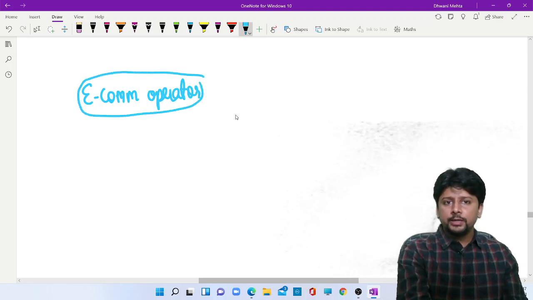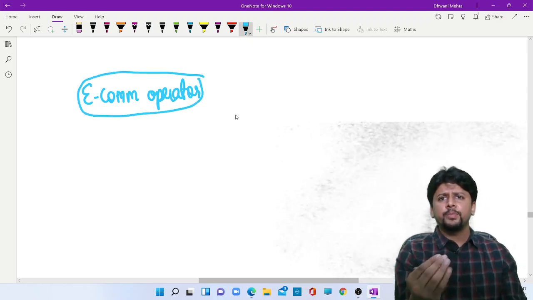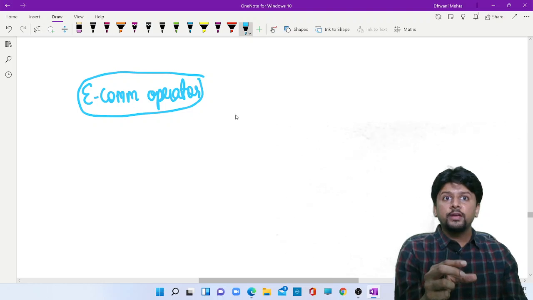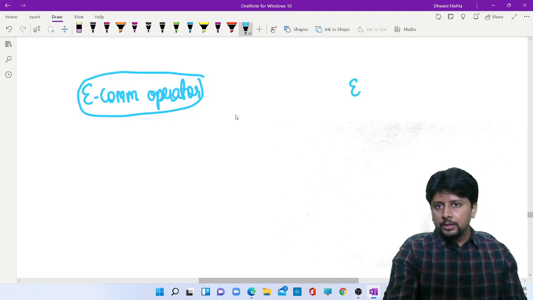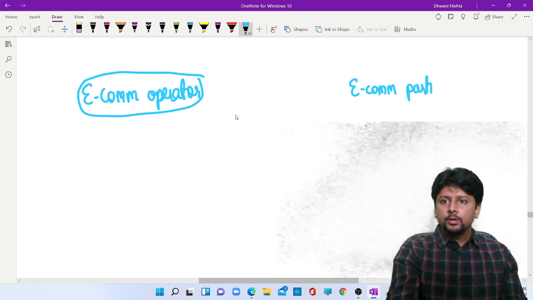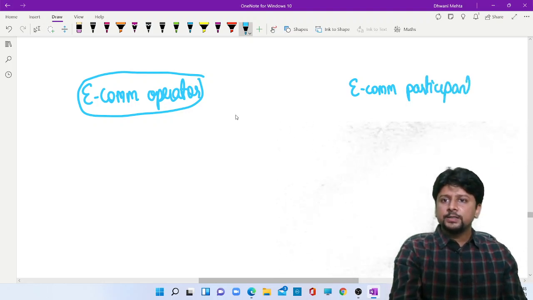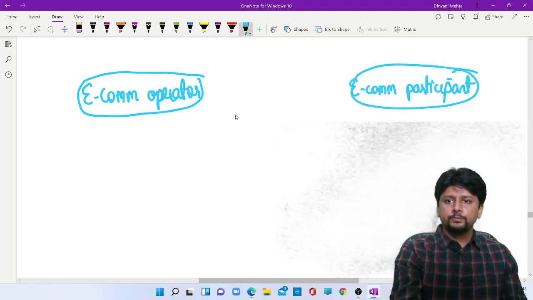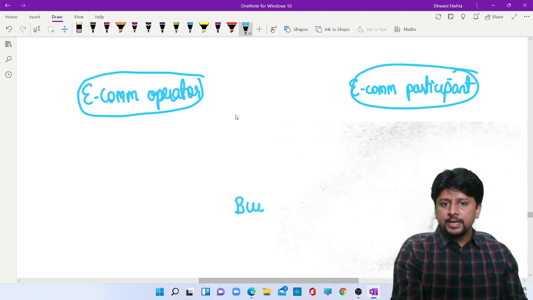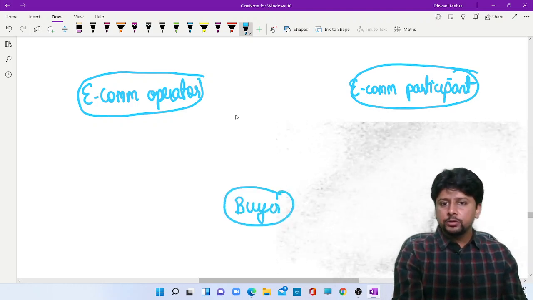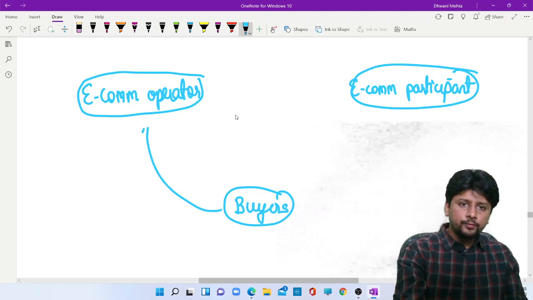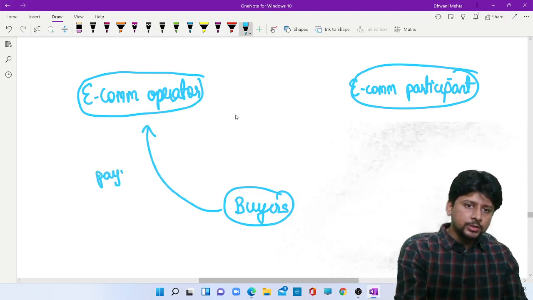This e-commerce operator is somebody like Myntra, Flipkart, who give a digital platform. People who sell their goods and services, they are e-commerce participants. Various persons like us, when we buy the goods, we take the services, we make a payment to e-commerce operator.